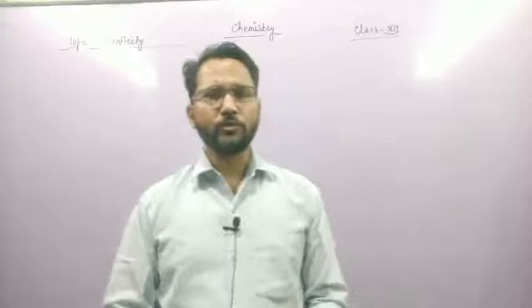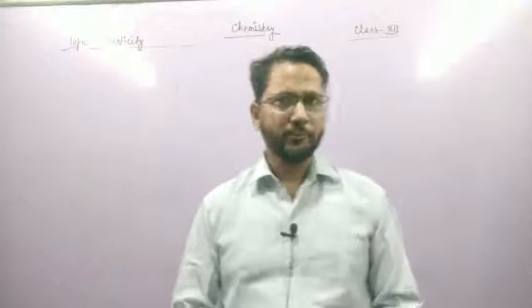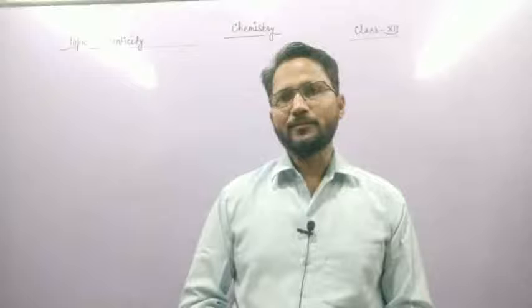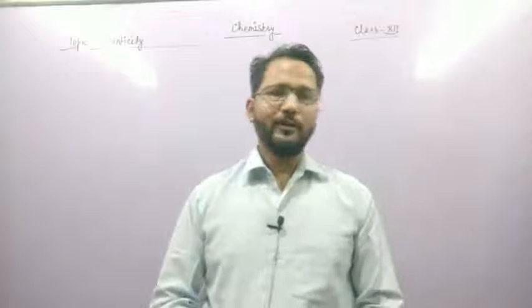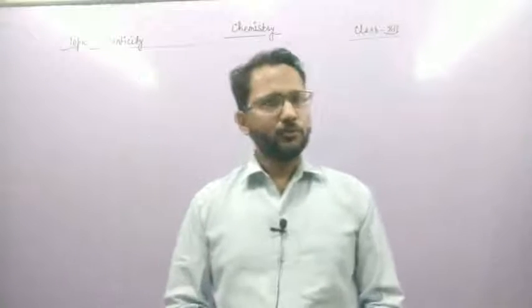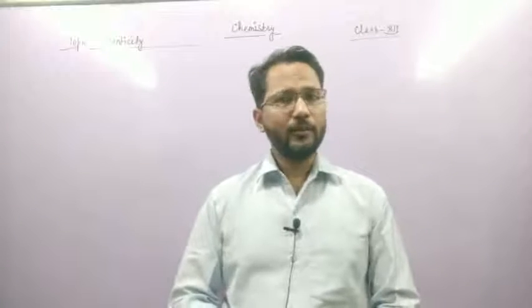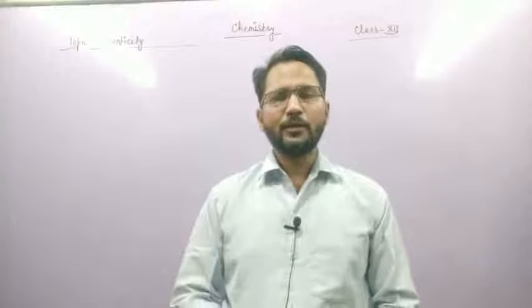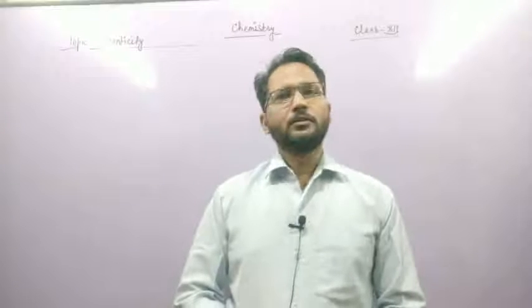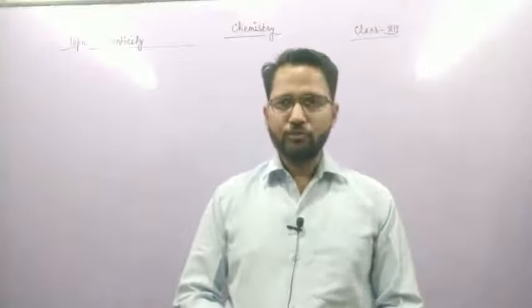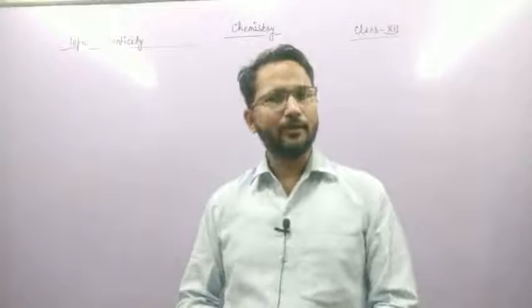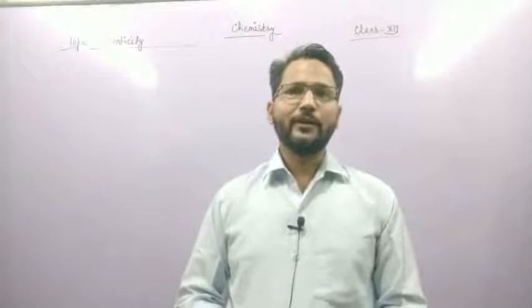Today I am going to teach you class 12th chemistry, and the topic is denticity. First of all, denticity means the number of donor atoms present in a ligand, or the number of lone pairs donated by the ligand is called denticity.